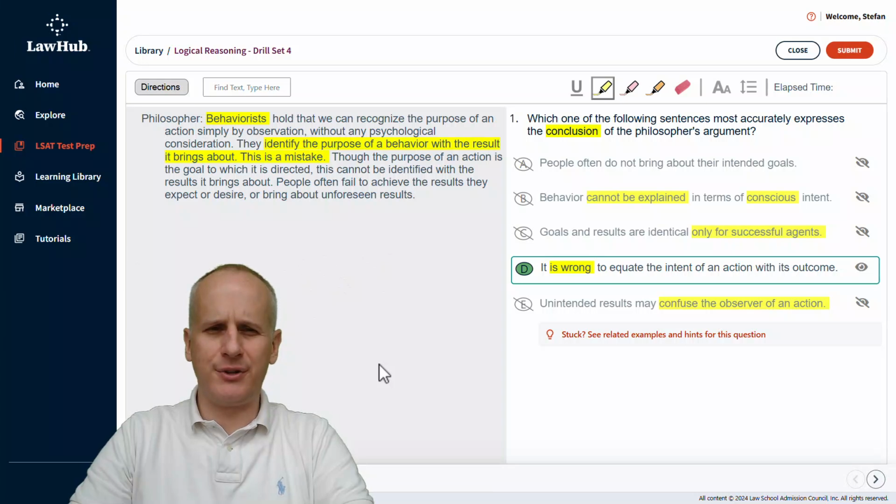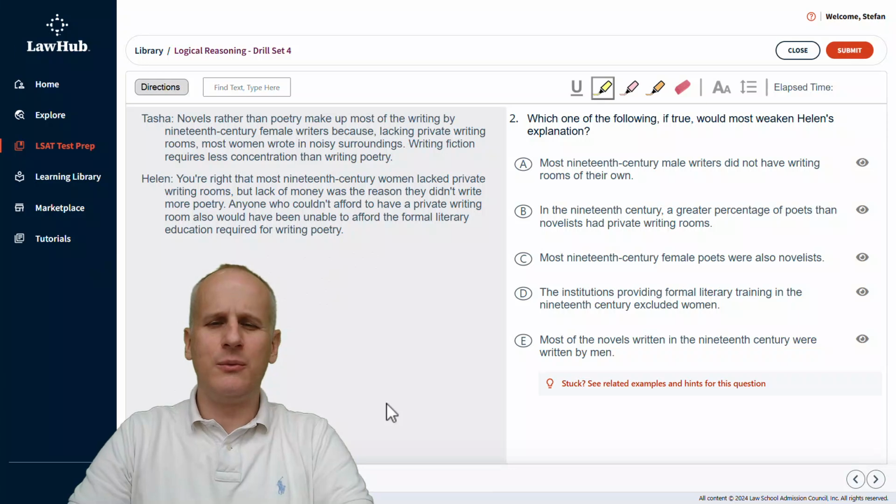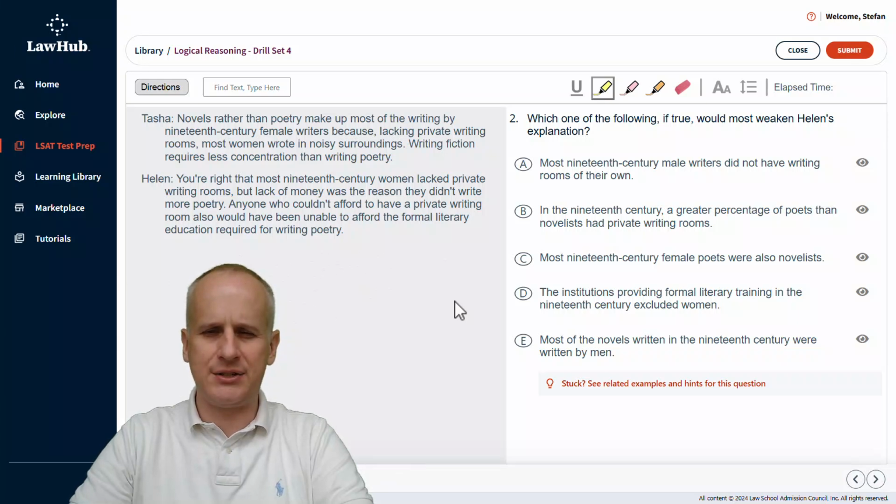Moving on from logical reasoning drill set number 4 over at lawhub.lsac.org, we come to question 2. Again, we keep our highlight tool ready and we're going to read the question stem first to identify what we are being tasked to do. Question 2 reads, which one of the following, if true, would most weaken Helen's explanation?